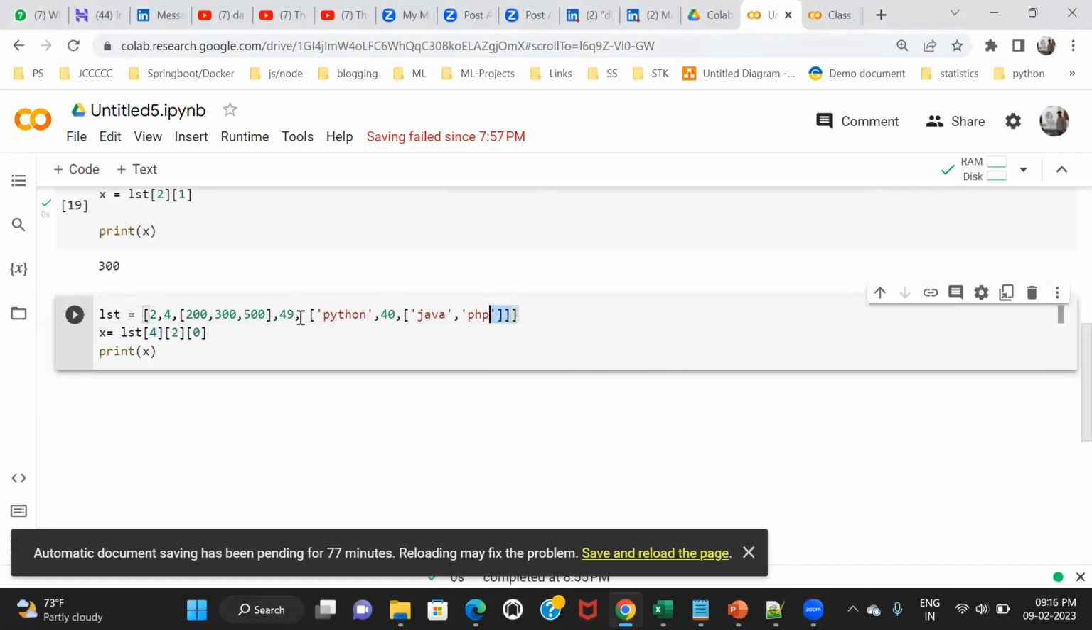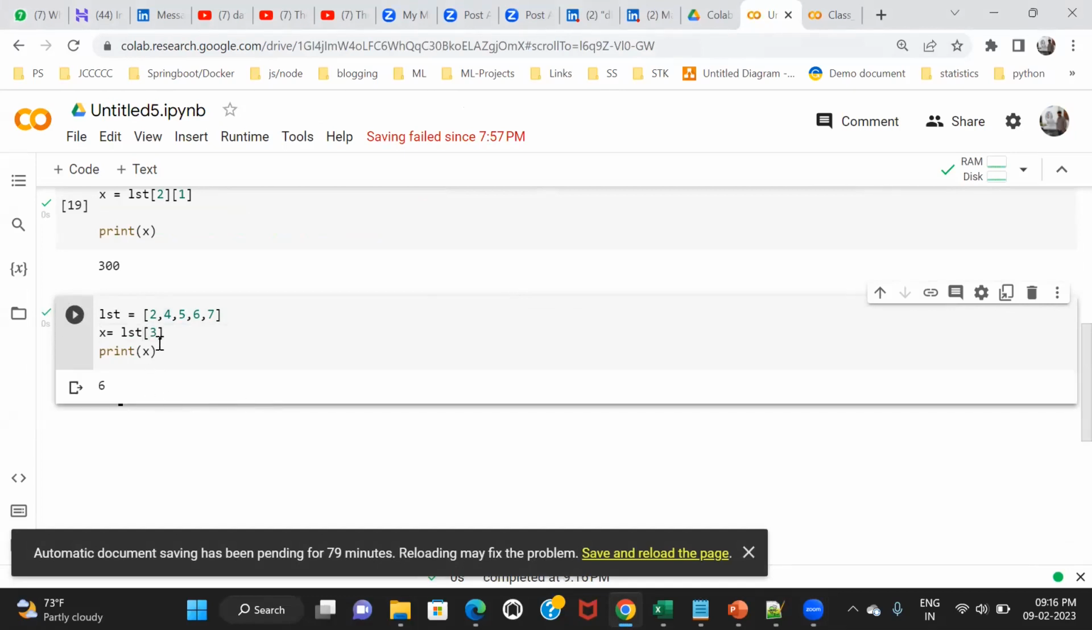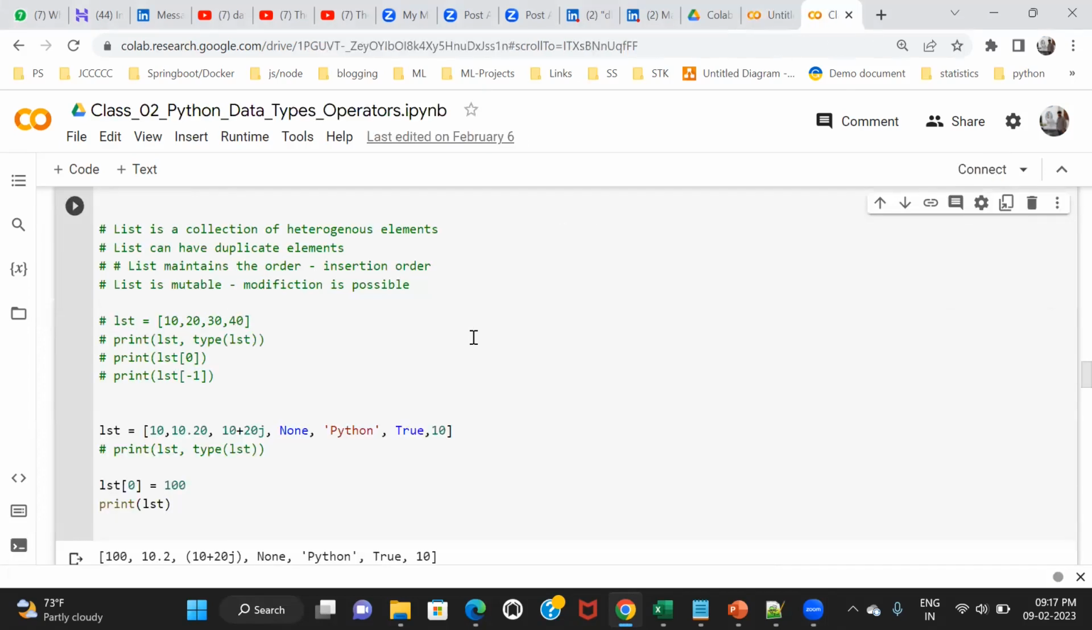Let me make it simple. Let's suppose I have 2, 4, 5, 6, 7. So if I use indexing, for example, 0, 1, 2, 3, 4, if I use index 3, it will give me what? A single data, right? At 3, it is 6. So if you use indexing, then it will give you a single data.